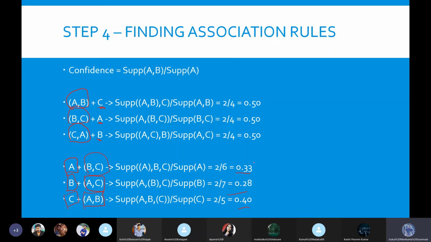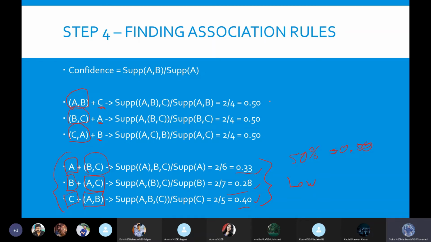Here we can identify that these 3 association rules are not having the minimum confidence of 50%. 50% is nothing but 0.50. So here the values are less than 0.50. That means the chances of occurrence of these 3 rules is low.